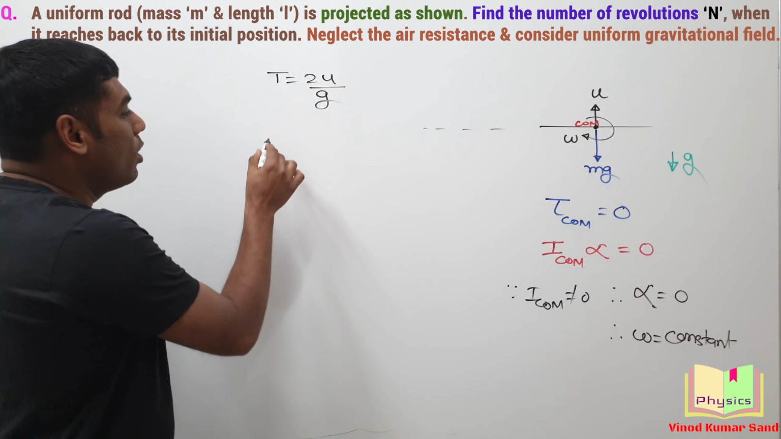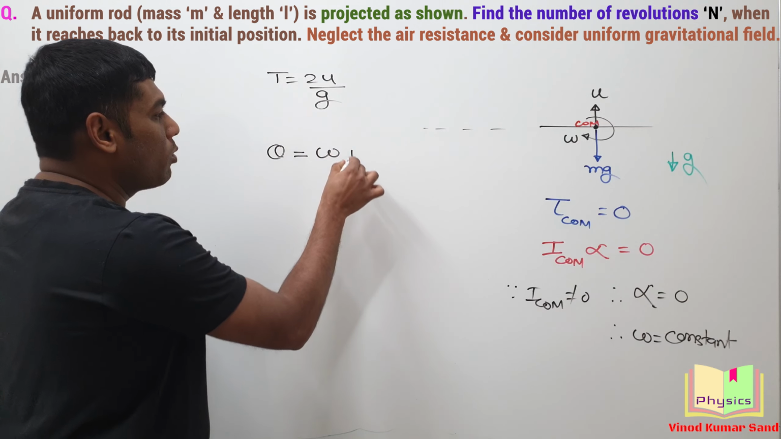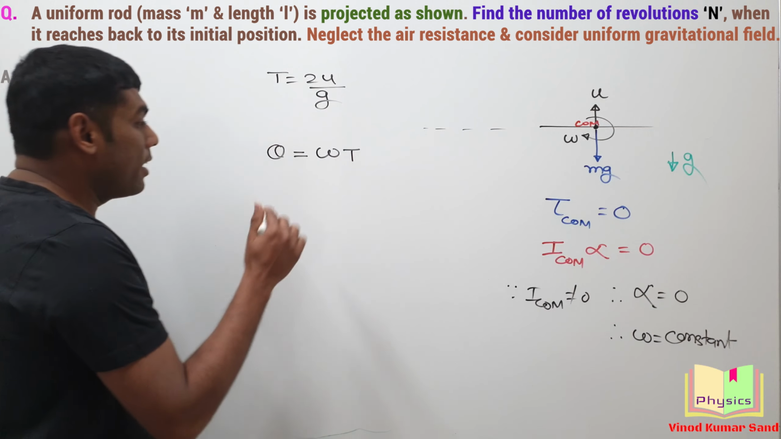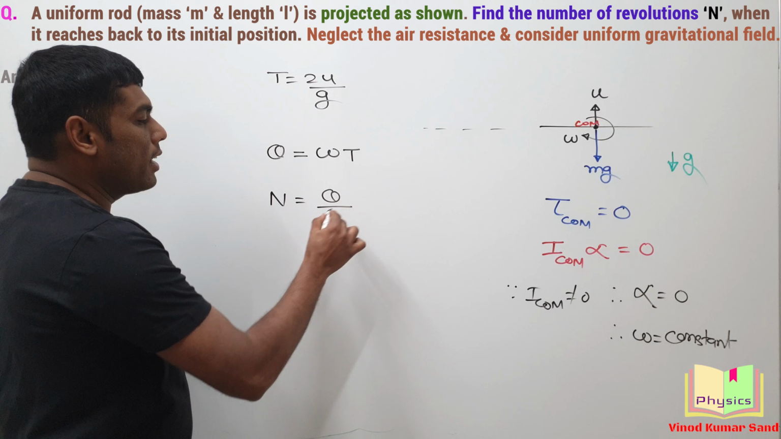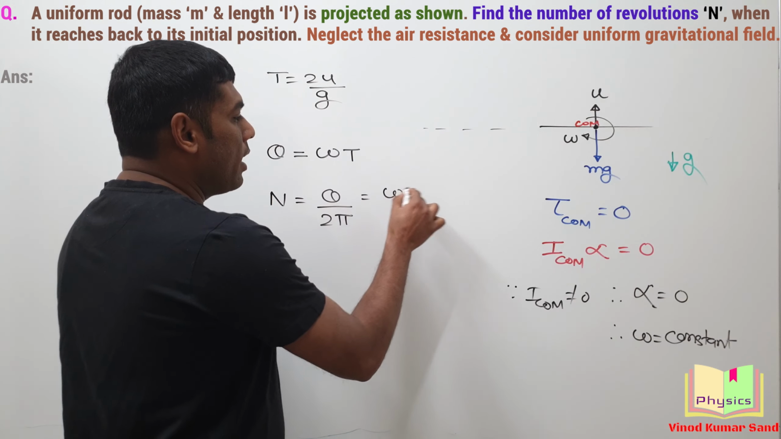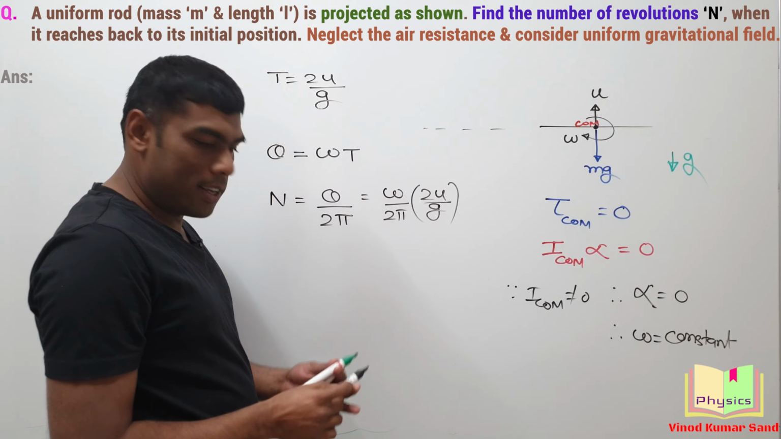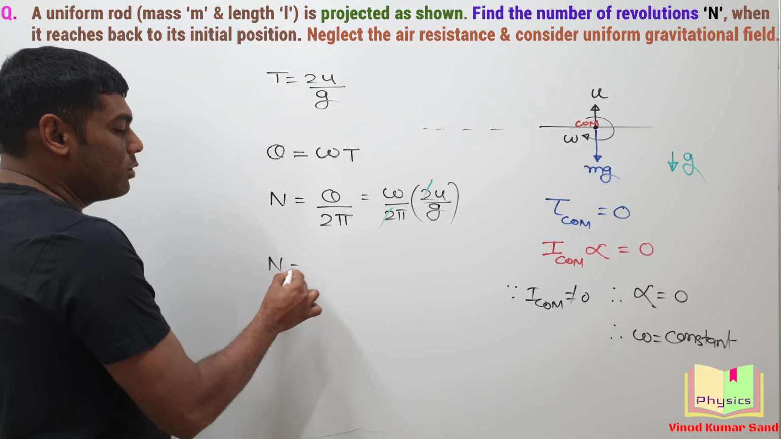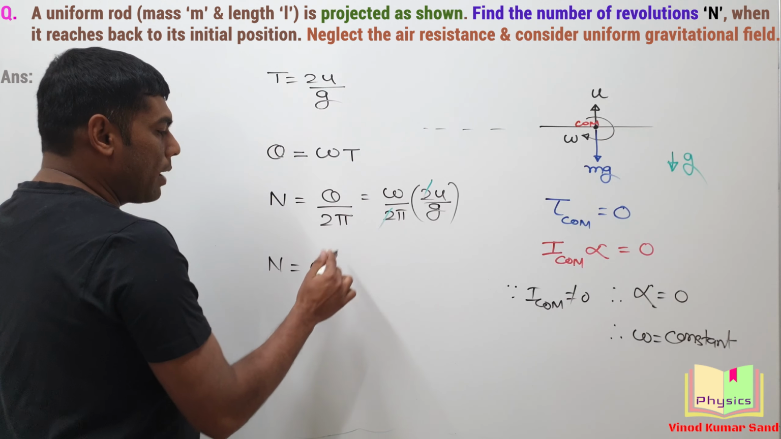Agree? Now the total angle turned by the rod in that much time will be equal to omega into t, because the angular speed is constant. And if we need the number of revolutions, it will be equal to theta divided by 2 pi. Theta is omega into 2u by g, and here is the 2 pi. Got it? 2 is getting cancelled out. So the number of revolutions of this rod will be equal to omega u divided by pi g.